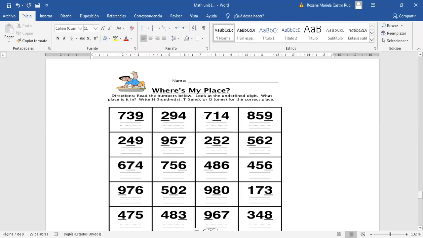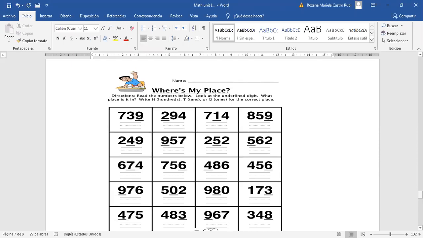Let's continue with Kenneth. Read the next amount. 855,859. Okay, 9 is the number that is underlined. Tell me the place. Ones. And the value? 9.